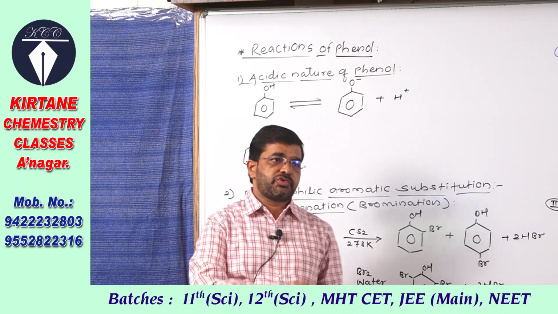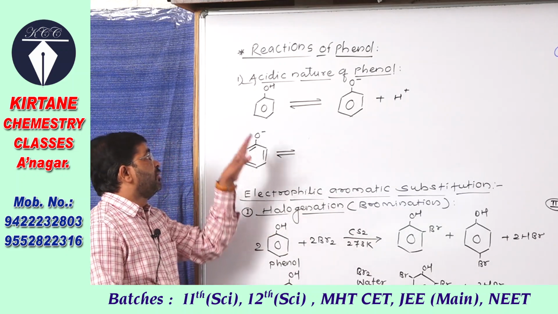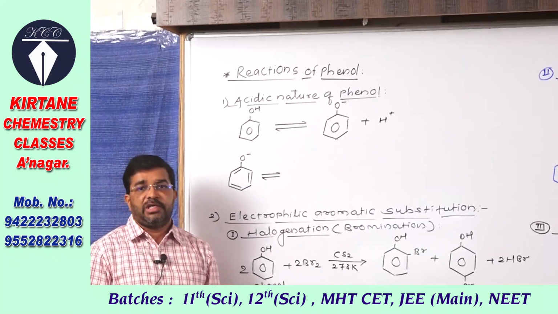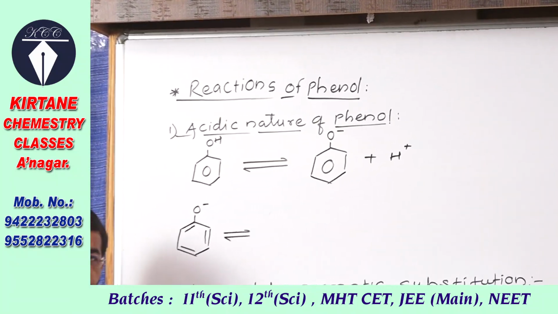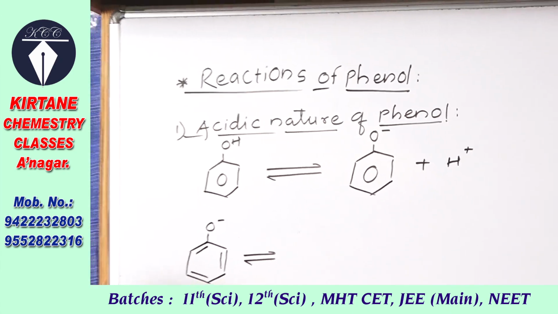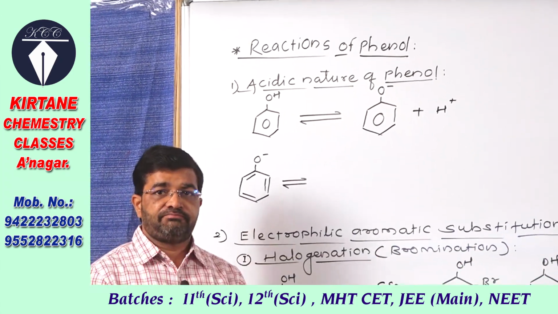Now we have to study. Here see, the first property of phenol is the acidic nature of phenol. Phenol is acidic in nature. In the last lecture I told you, phenol is a weak acid.